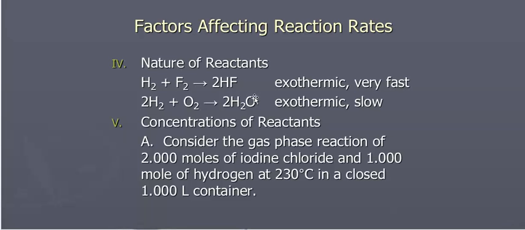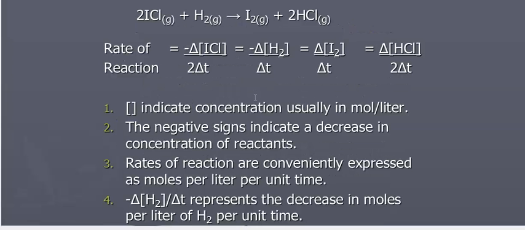The second thing that affects reaction rates is the concentrations of the reactants, and we're going to spend some time on concentrations because this is one of the things that we can predict. We can look at a reaction and determine how the concentration will affect the reaction rate. So let's consider the reaction of 2 moles of iodine chloride and 1 mole of hydrogen in a closed container.